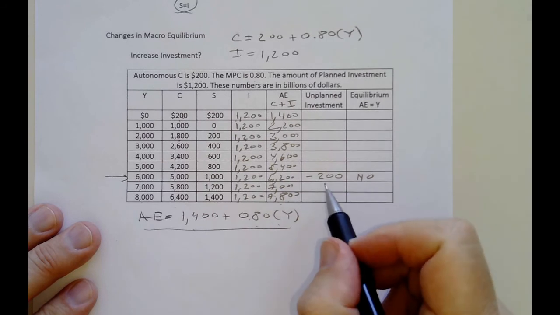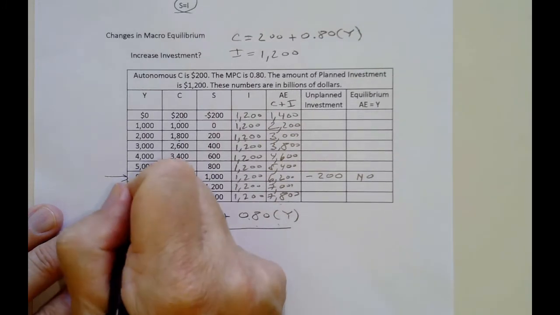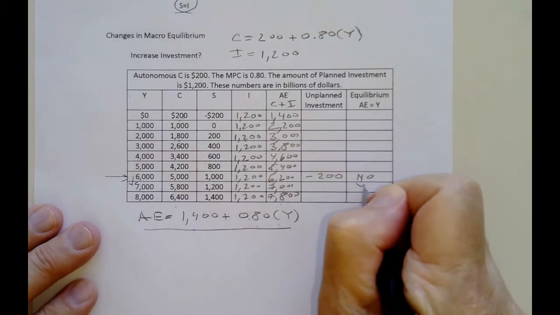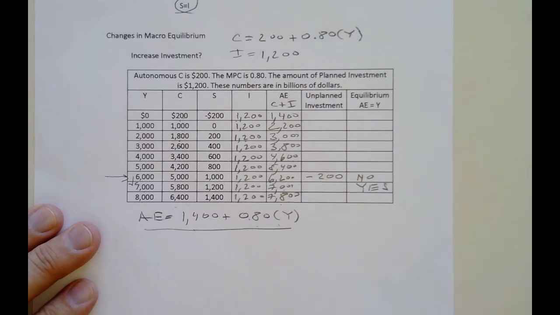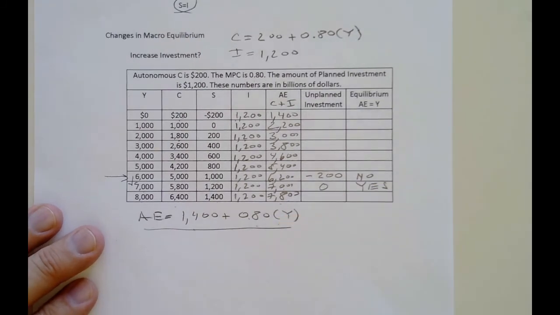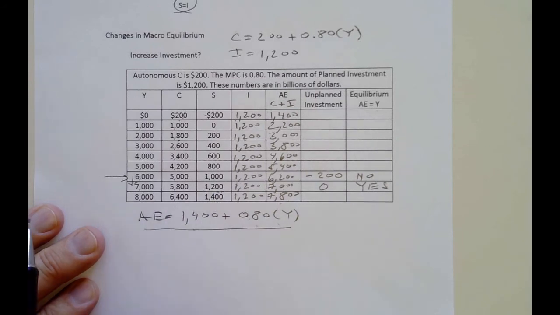So if inventory is going down, that means the sales are up. Businesses have to regain that lost inventory. They tell the supply chain, send more. That's going to increase production. And lo and behold, now they're equal. Now it's a yes. And now our unplanned inventory change is 0. Savings equal to investment. With the old table, we couldn't be at 7,000 because we didn't have enough spending. Investment was 1,000. But now we have more investment. Now the economy can expand to a higher level of income. That's the power of spending.